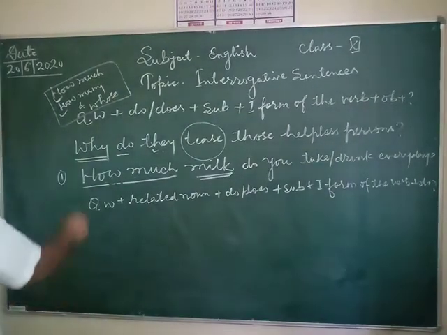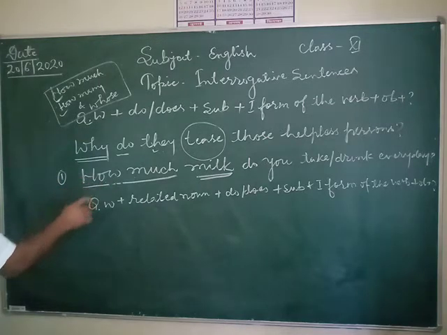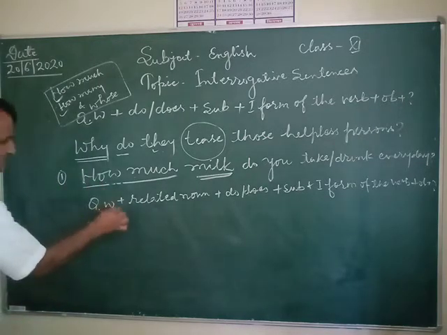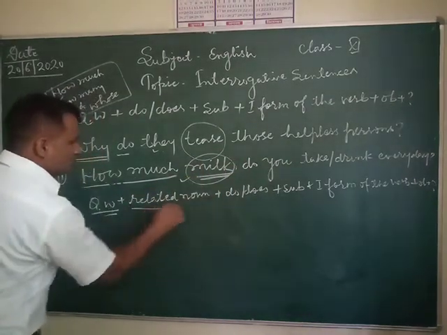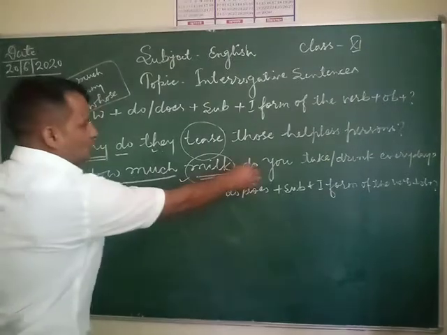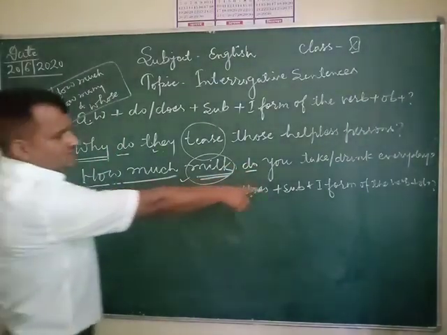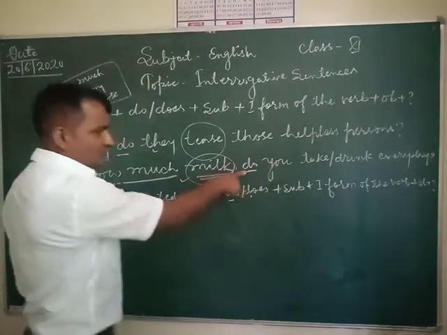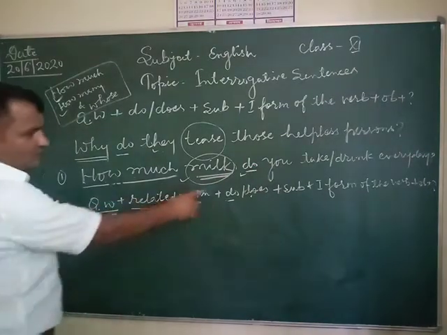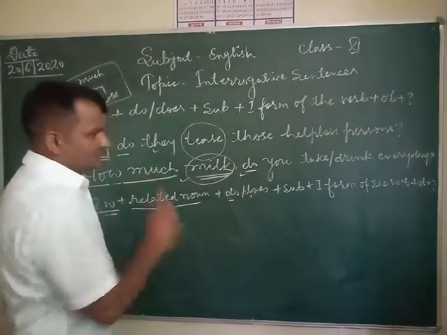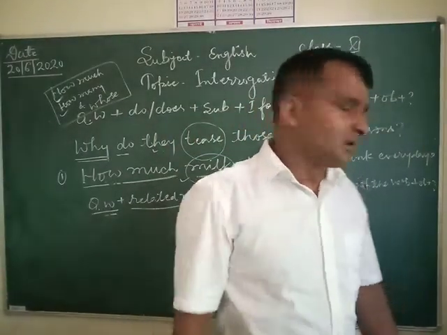For example, look at this sentence also. This is the same sentence based on this structure. How much is the question word. After that milk is the related noun, and after that do or does. You have to choose based on your subject. Here the subject is you. So in this way we can use only do here. Question word, then related noun, after that do or does according to the subject, then subject, then first form of the verb. At last you have to put a question mark.